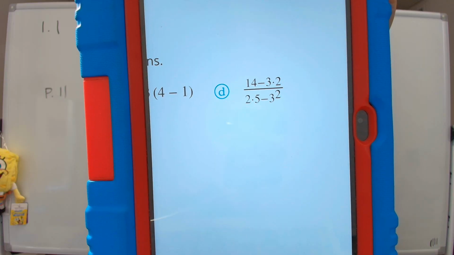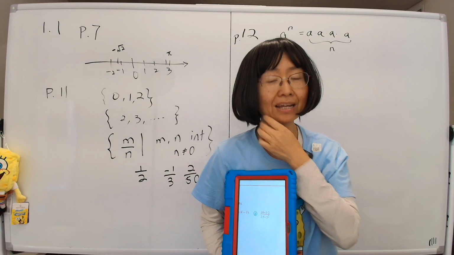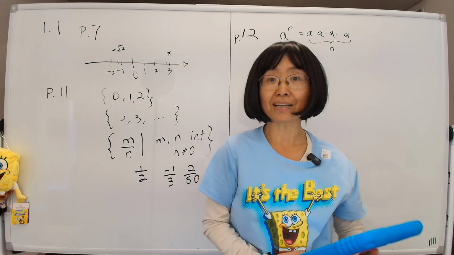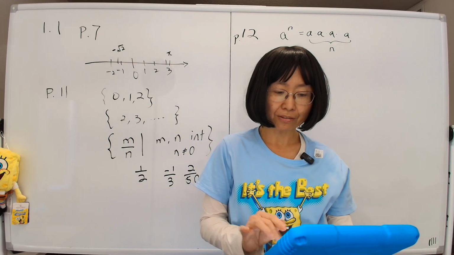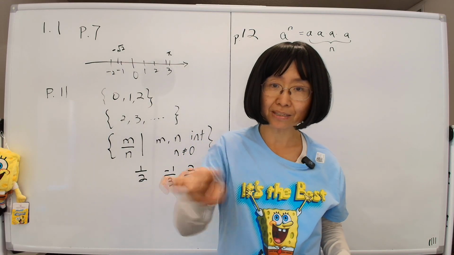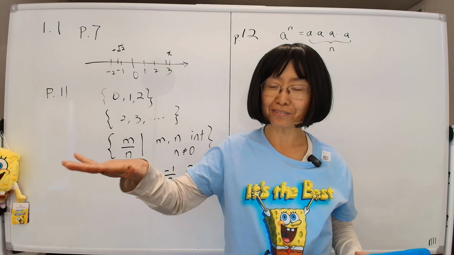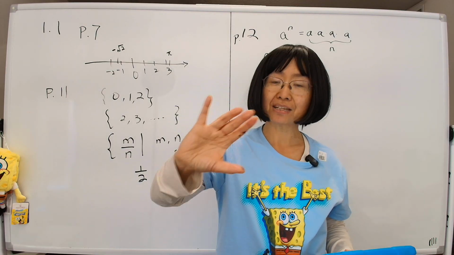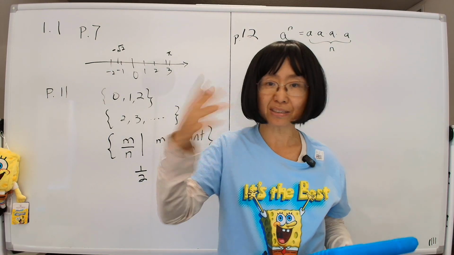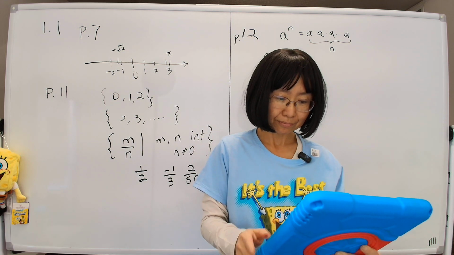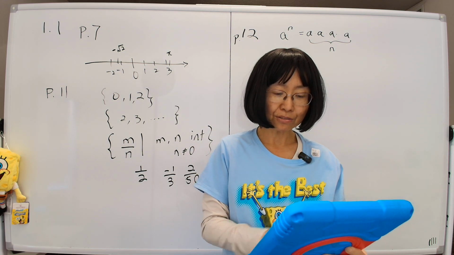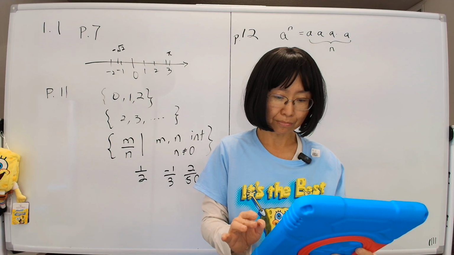After you do that, then you do the division, because there's no other sensible way to do this. So remember that. When it comes to a division line, it depends on how long it is. If it's all the way across, then you have to do everything on top and then everything on the bottom, and then do the fraction part. So please do example 6 as part of your homework.